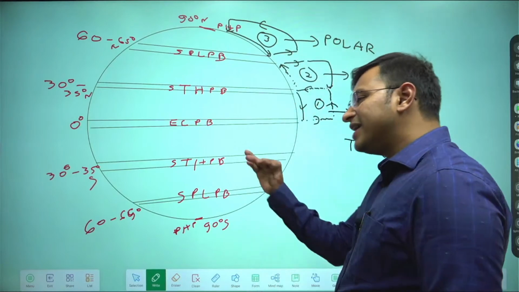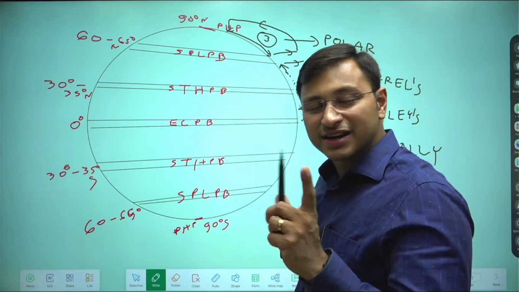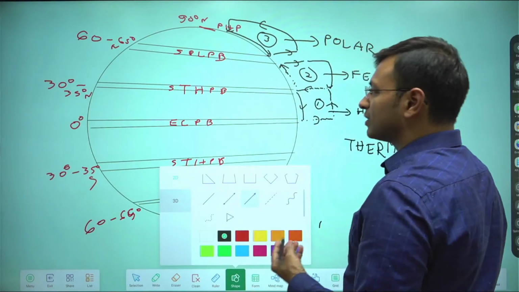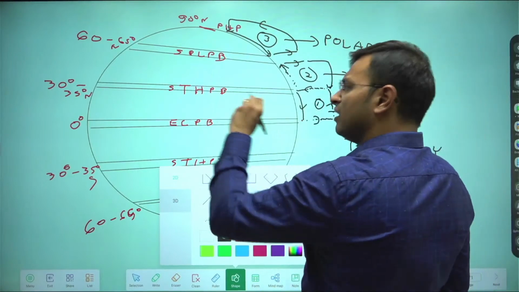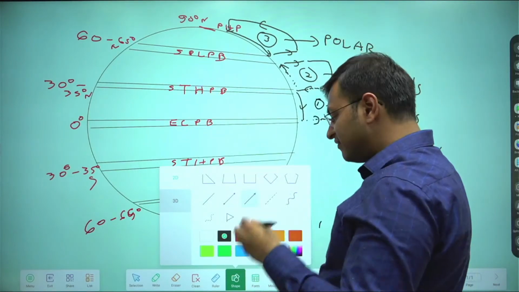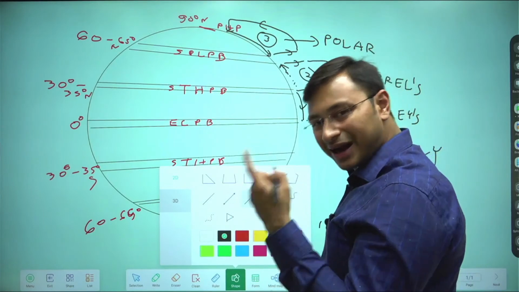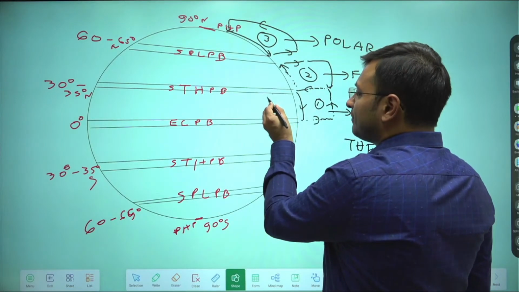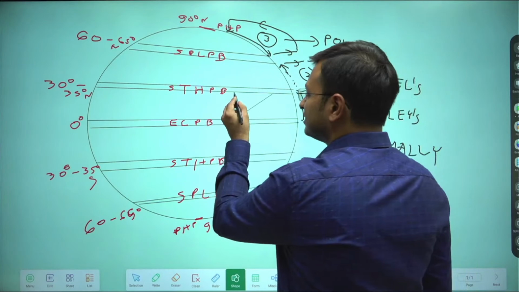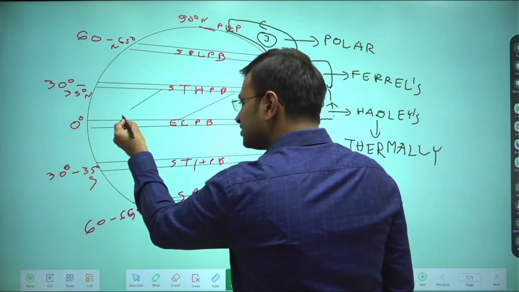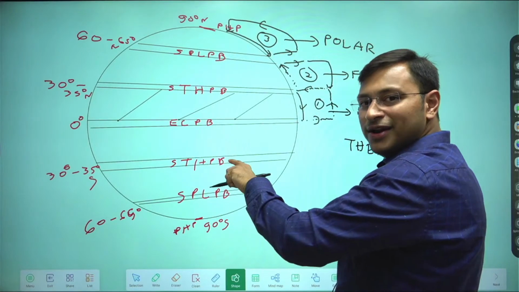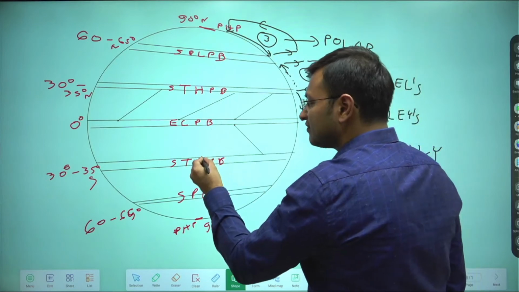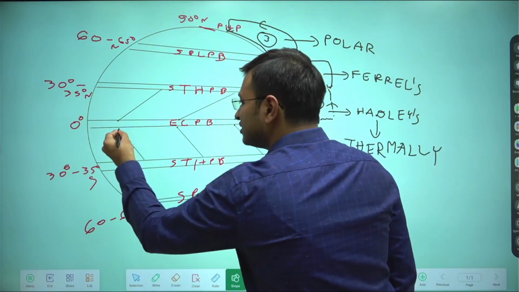Ideally, the wind should come from high pressure to low pressure in straight lines, but that will not happen. If I'm showing you the direction of winds, which is actually over there, coming from high pressure to low pressure, the winds will diverge how? They will diverge towards their right in the northern hemisphere and towards their left in the southern hemisphere. So wind coming from high pressure to low pressure will diverge like this, towards its right. If the wind is coming from high pressure to low pressure in the southern hemisphere, it will start diverging towards its left like this.